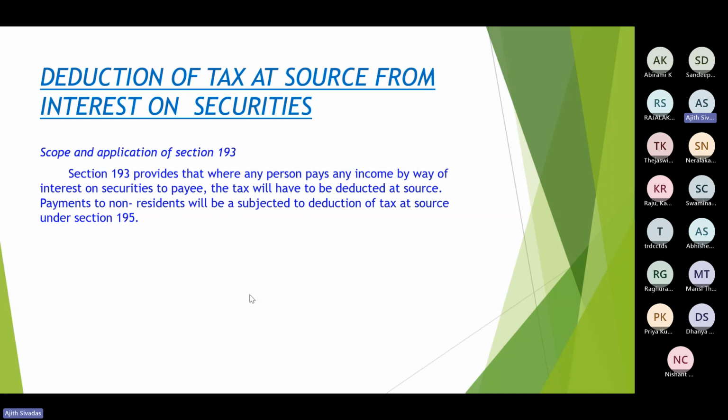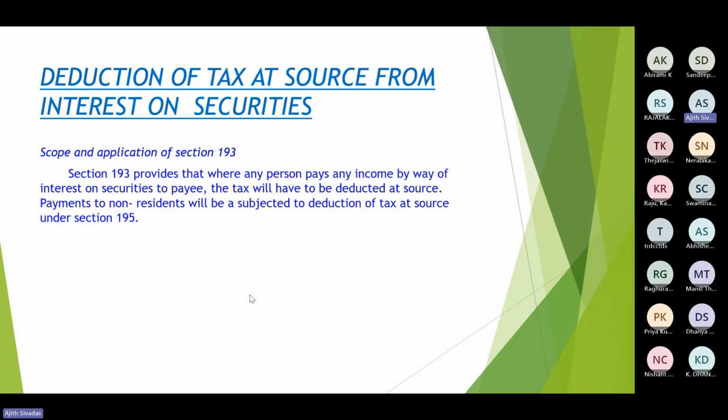So fundamentally, from whom the TDS has to be deducted, or while making payment to whom TDS has to be deducted, you should have a basic understanding. Under both situations, the two sections that we are going to discuss today, 193 as well as 194A, if you are making that interest payment to a non-resident, these sections would not be applicable. Section 195 would be applicable. First point of understanding. In both cases, interest is being paid. What is interest and all, we would be discussing later.